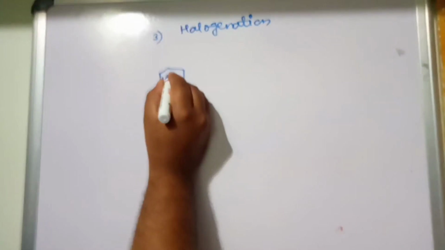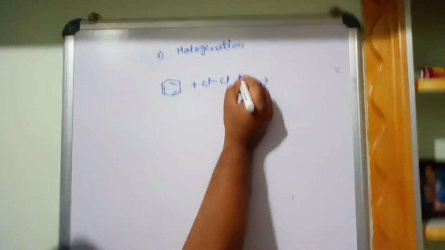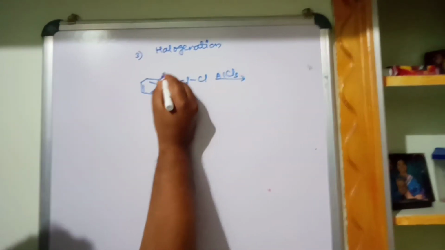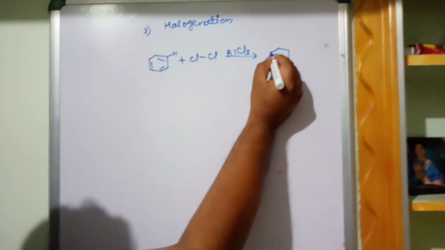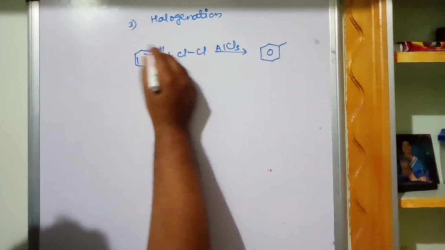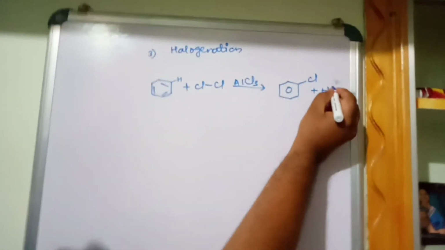When benzene reacts with a chlorine molecule in presence of aluminum chloride, one of the hydrogens of benzene is replaced by halogen chlorine.